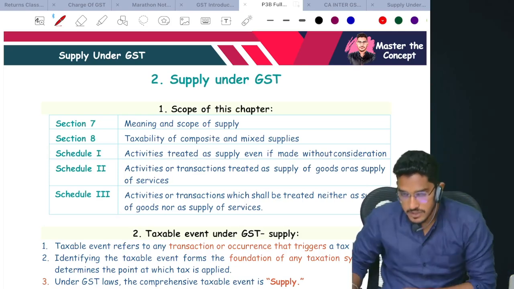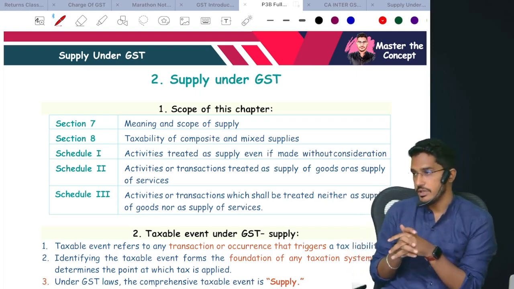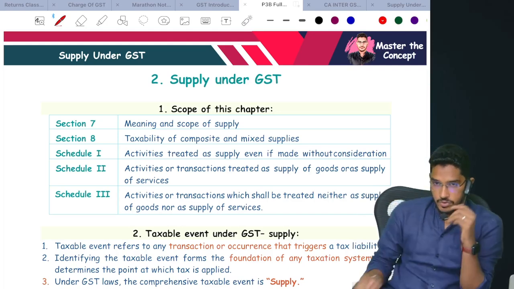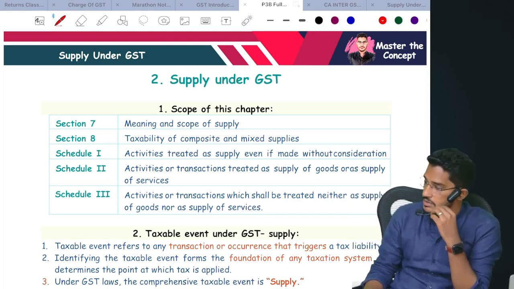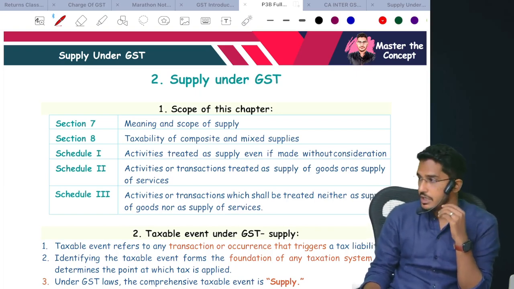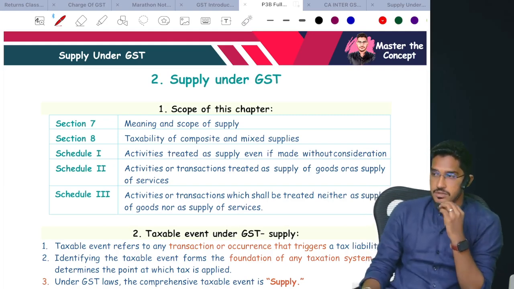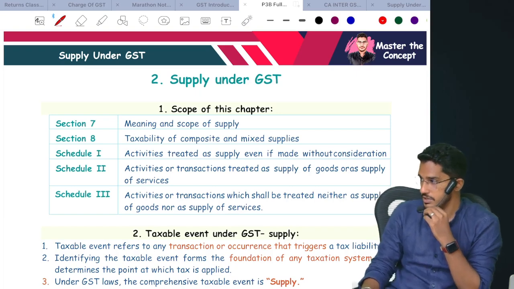So we have successfully completed the introduction chapter. We are going to tackle the most important chapter in a simple chapter from the exam. But even though it is very simple, it is most important. That chapter we are going to discuss now, which is supply under GST.